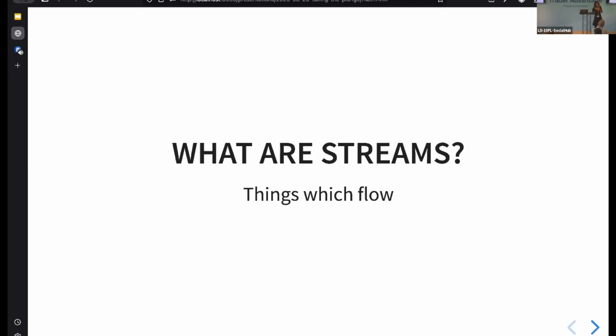You might also think of streams if you're working in Java, like the file stream. And it's really hard to categorize all these things and put them in the same bucket and talk about streaming problems. We have a very nuanced notion of what streams are. They're kind of these things which flow.